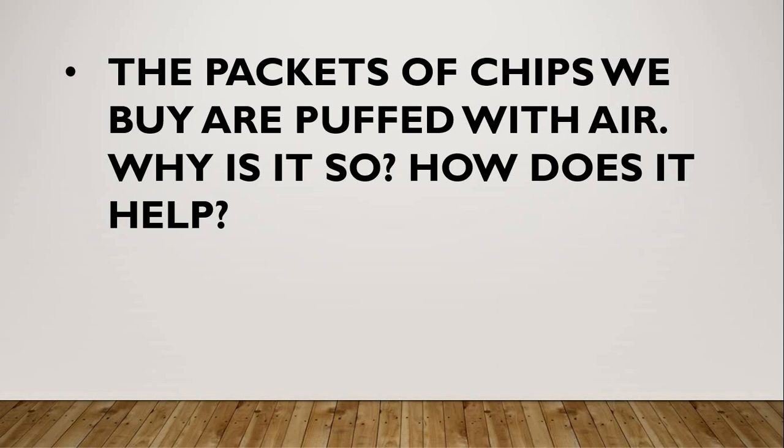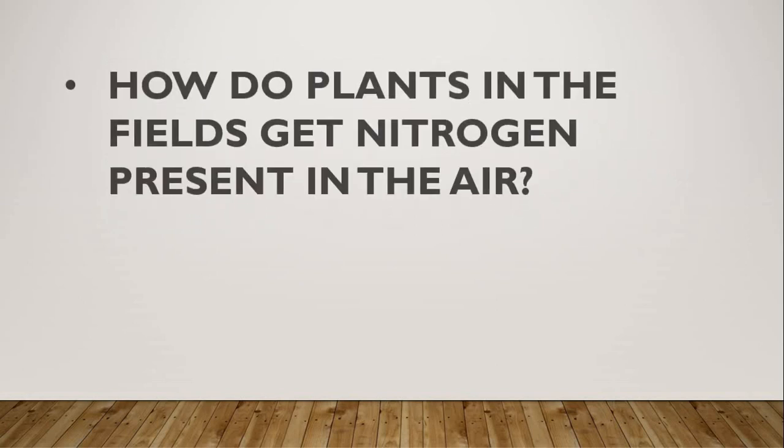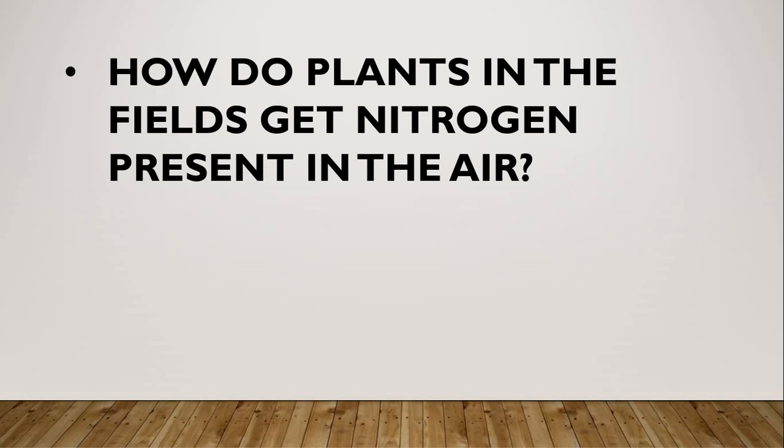Okay. Next question. How do plants in the fields get nitrogen present in the air? The answer is nitrogen of the air combines with oxygen during lightning to form nitrogen oxide, which dissolves in rainwater and passes through soil to form nitrates.